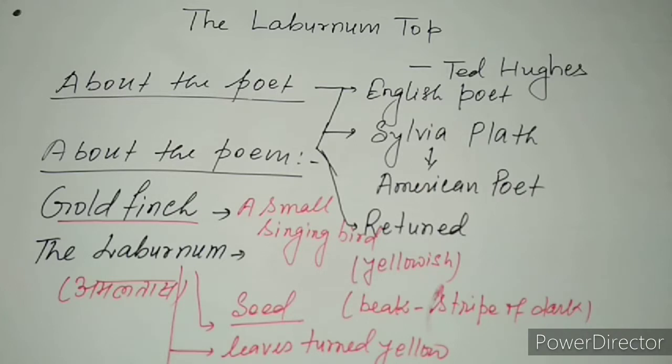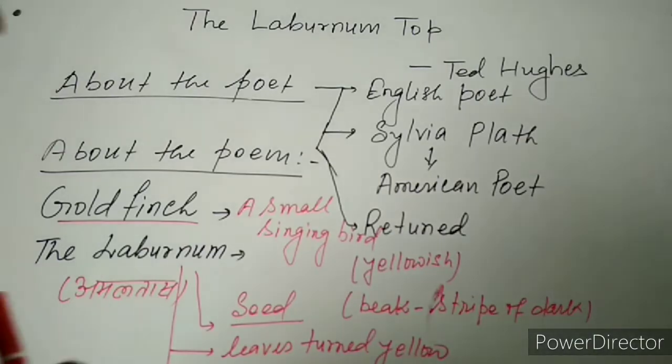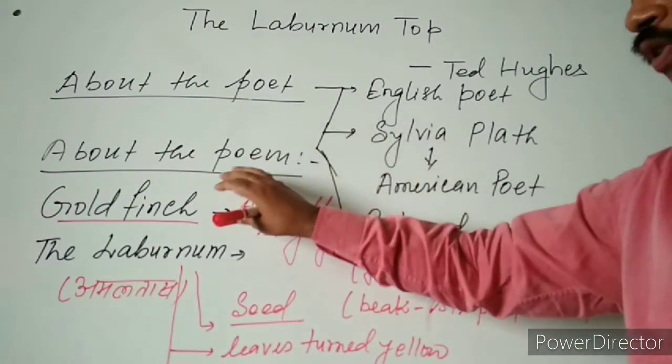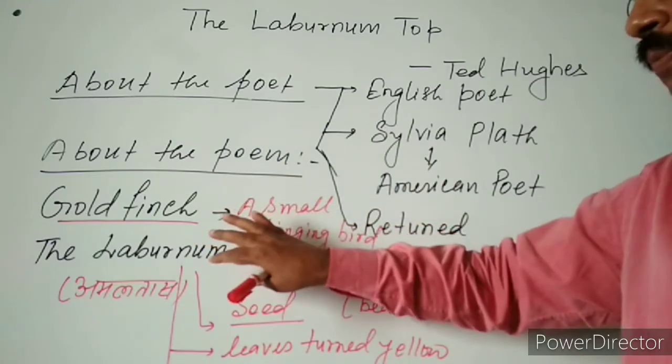Because that small singing bird, the goldfinch, has her shelter on the tree. She feeds her young ones, but as soon as the bird leaves to fly in the sky, the tree becomes silent and death-like.